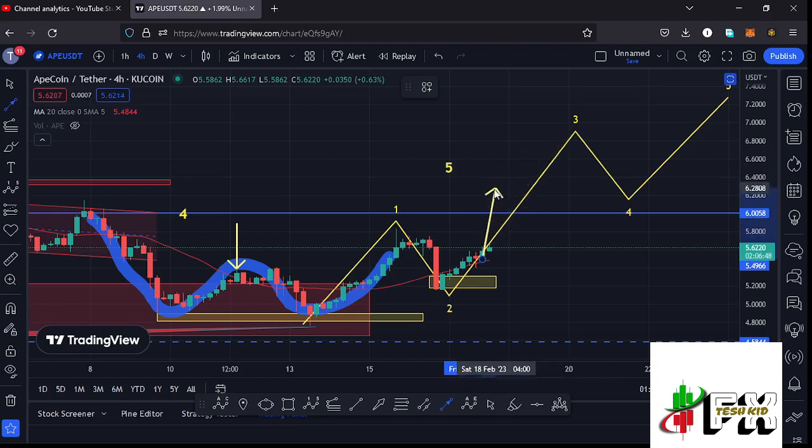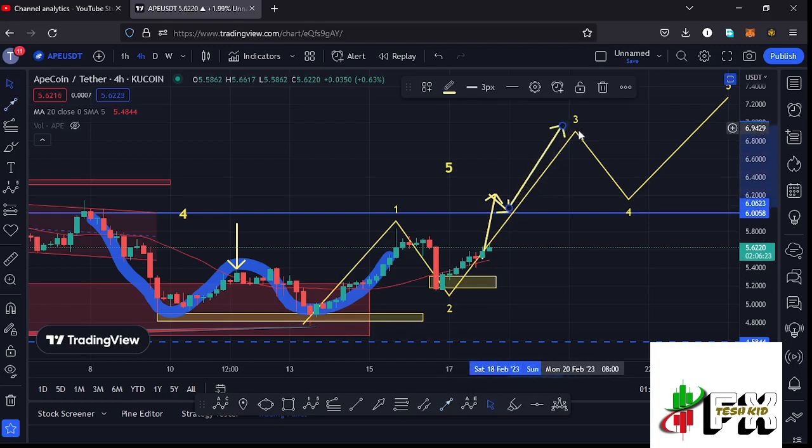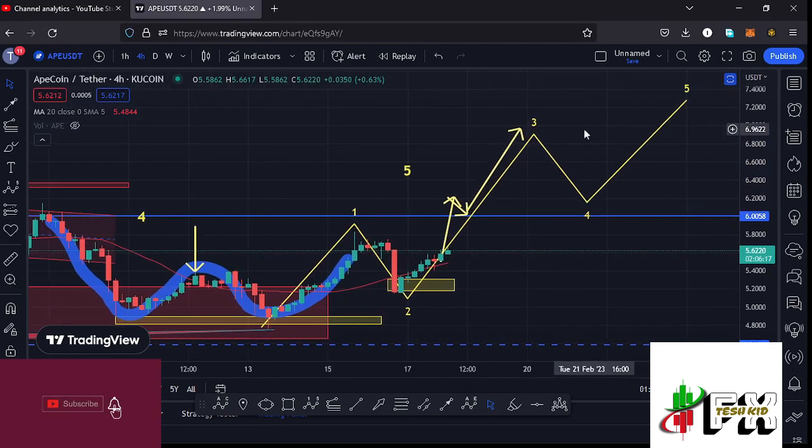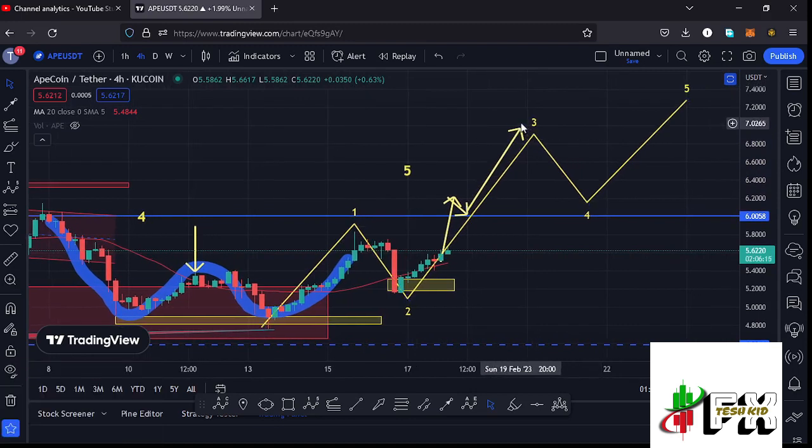I'm also watching our next key area of resistance at around the $6 mark, and the moment we manage to break above that key area of resistance, then I'll be expecting to see a retest, and once the retest is in and a success, then we can continue pushing even higher in the formation of that wave 3 to fully maximize our target areas in the formation of that wave 3 at around the $6.9172 mark.